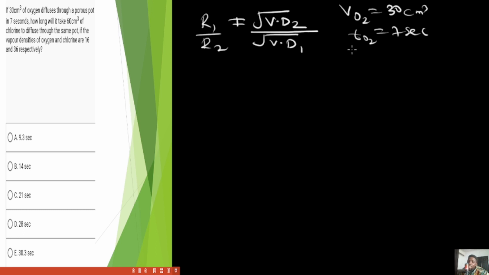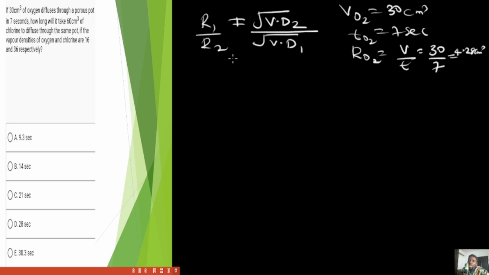Now, if we are going to find the rate for oxygen, remember I said that rate is volume over time, which means this is going to be 30 divided by 7. And 30 divided by 7 is going to give us 4.28. So we have that the rate for oxygen would be 4.28 cm cube per second.